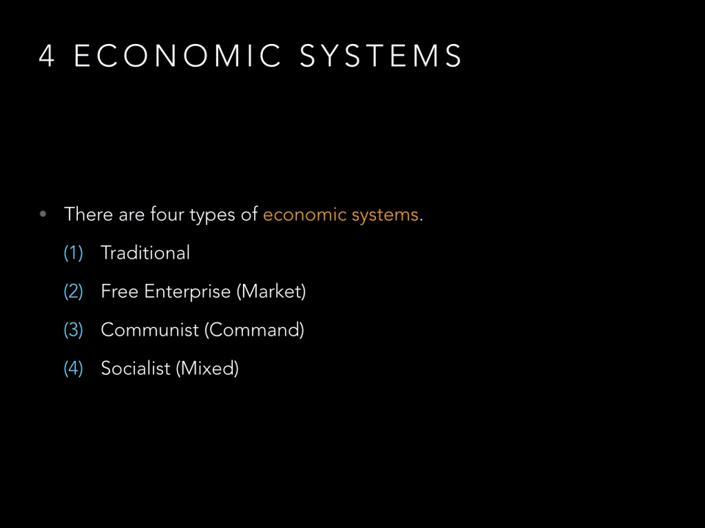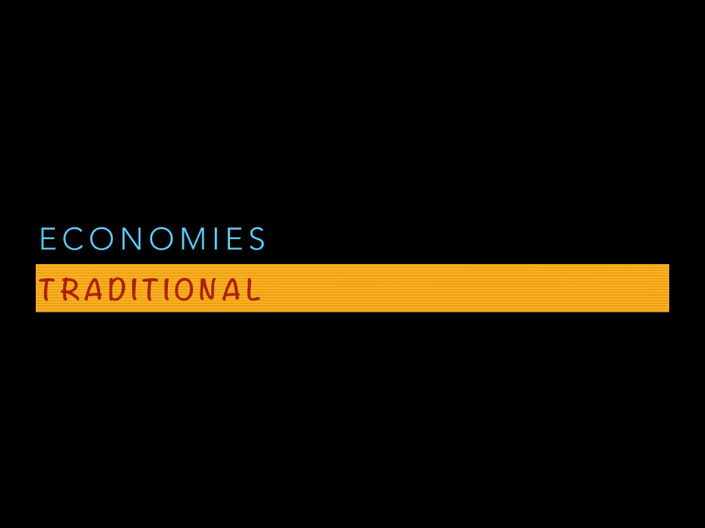This leads us to the fact that there are 4 economic systems. They are, number 1, traditional, number 2, free enterprise or market capitalism, number 3, communist or command economy, or number 4, socialist or mixed. Let's talk about these 4 economic systems one at a time. First, we're going to consider the traditional economy.